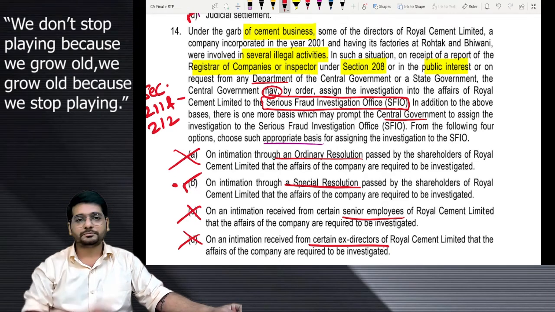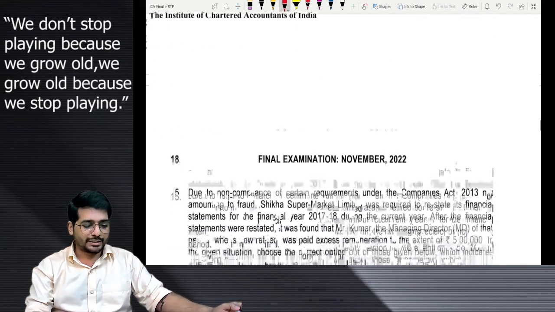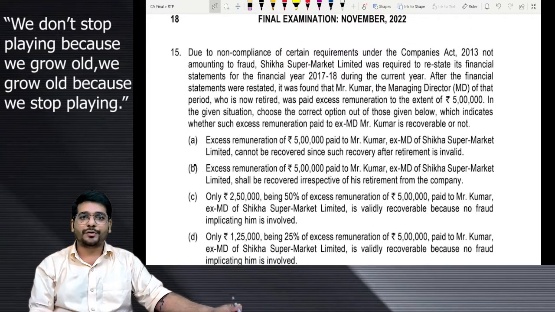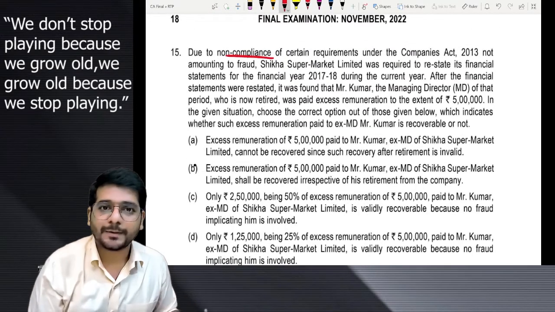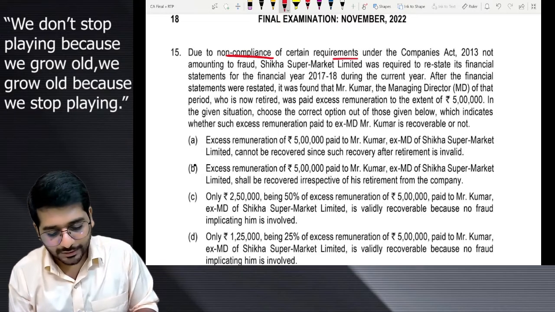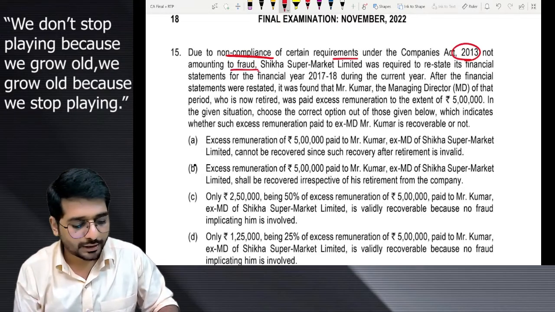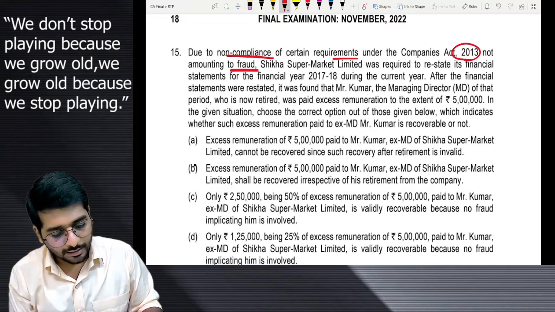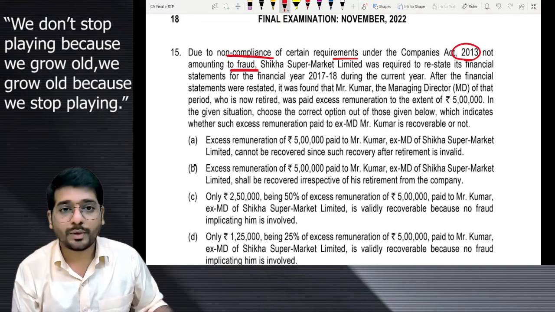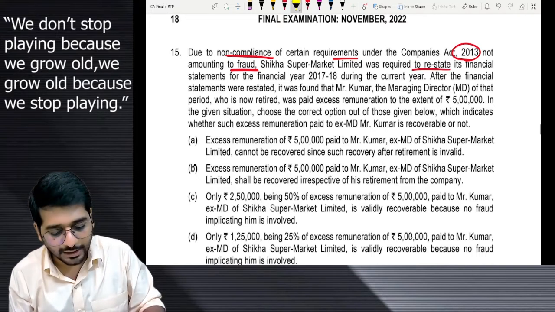Yes or no? Let's go to the last of the lot, that is 15, before we go to the descriptive answers. Due to non-compliance of certain requirements of Companies Act 2013 not amounting to fraud, Shikha Supermarket Limited was required to restate the financial statements.